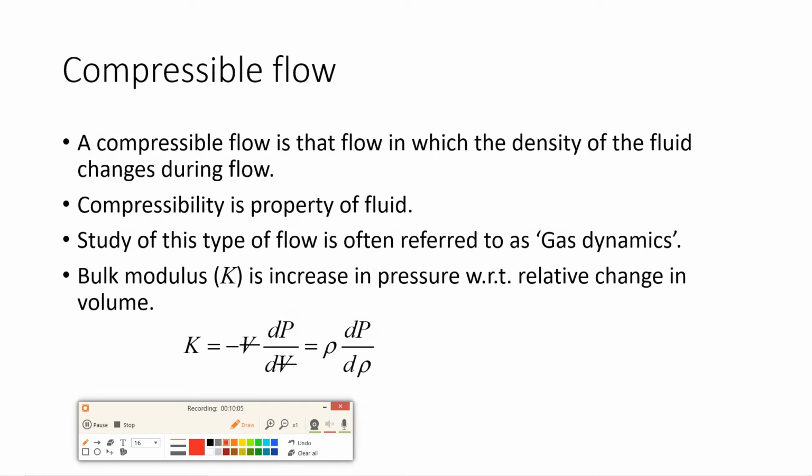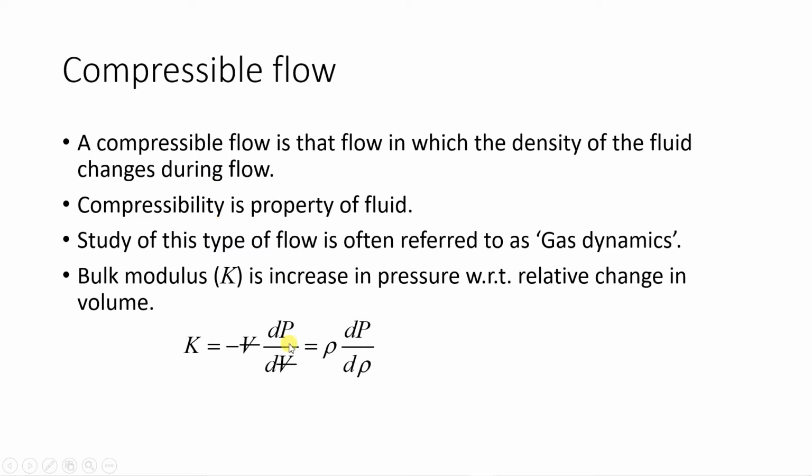Now, if you see the previous example where we had a container in which a balloon was placed, the balloon was getting compressed. In short, air was getting compressed. In that case, we will define a term which is known as compressibility. Compressibility is equal to 1 upon K. It will be the reciprocal of bulk modulus. So please remember that compressibility is the reciprocal of bulk modulus.